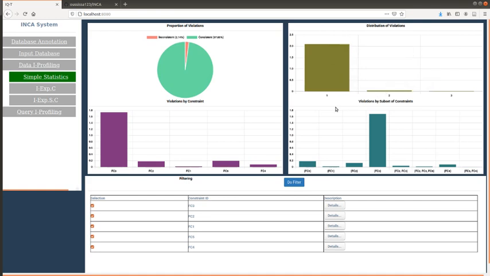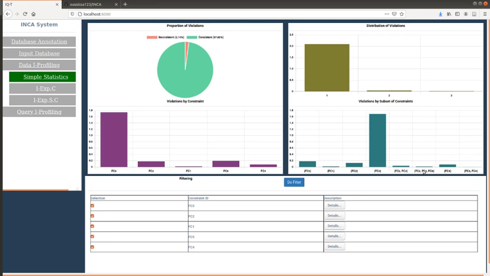Only the percentage of tuples that are consistent is not given. For example, consider exactly one constraint violation. 2% of tuples in the food inspection dataset violate exactly one constraint. This dashboard also shows the percentage of tuples by a set of constraints that are violated altogether.